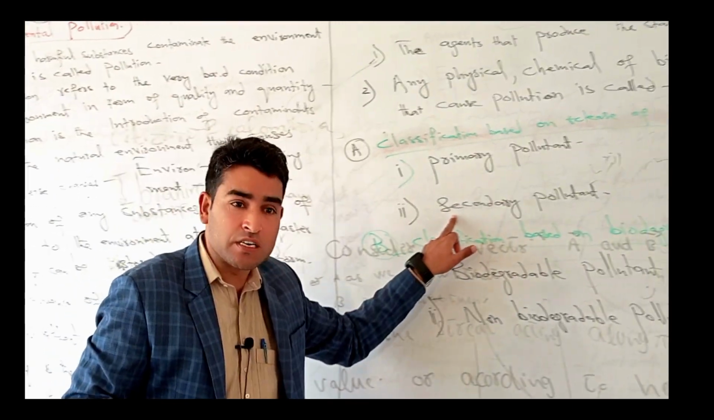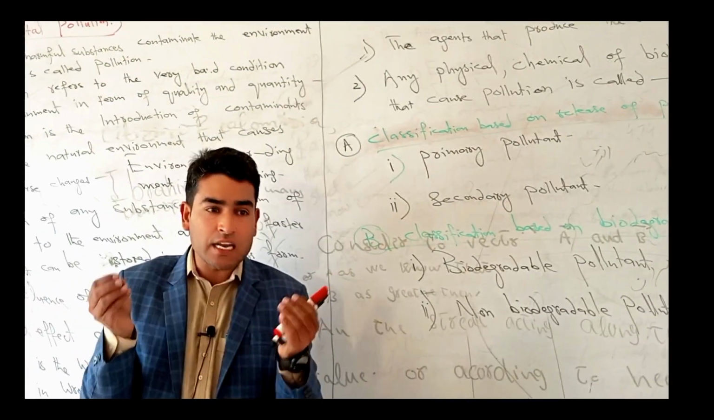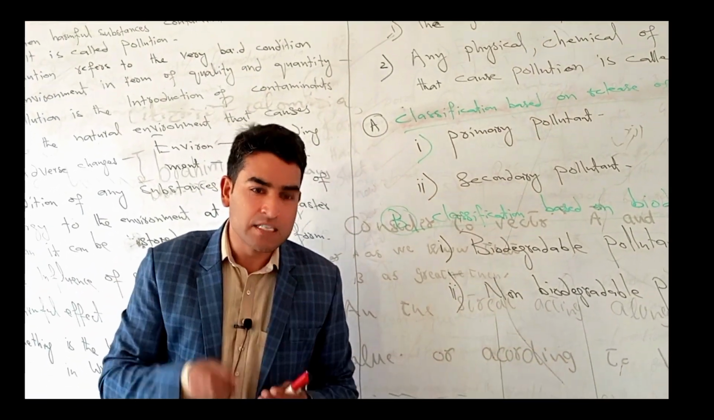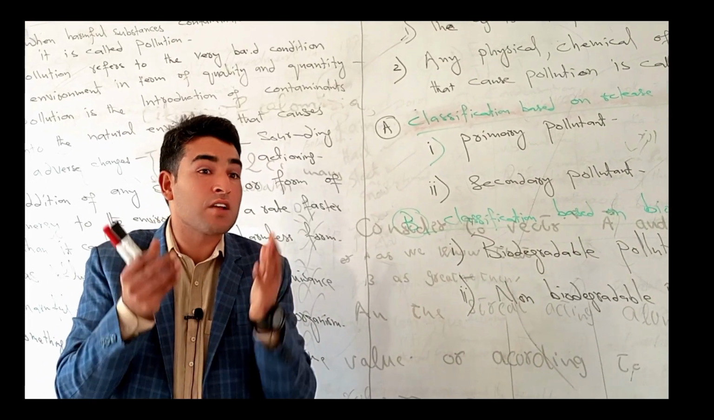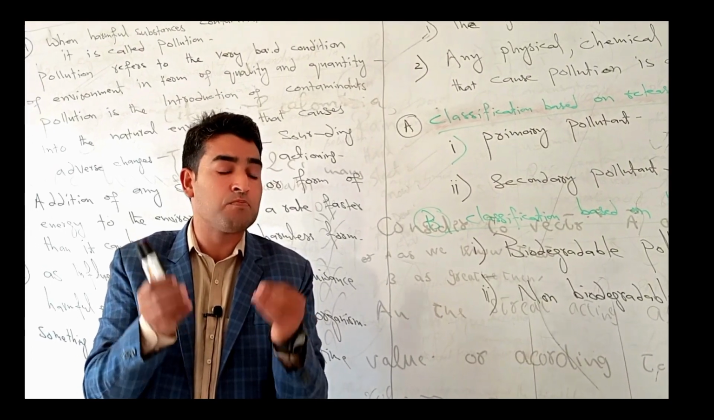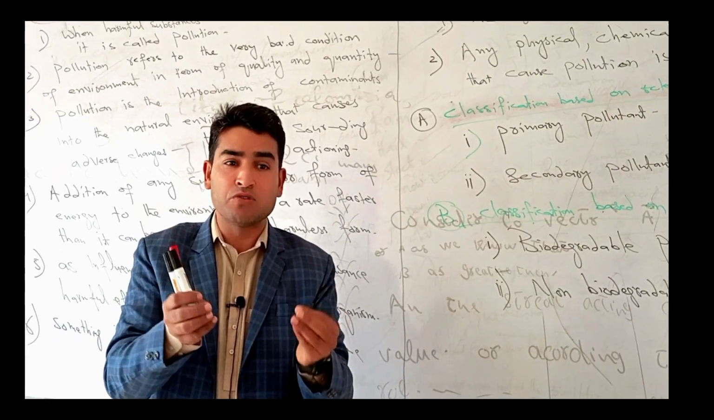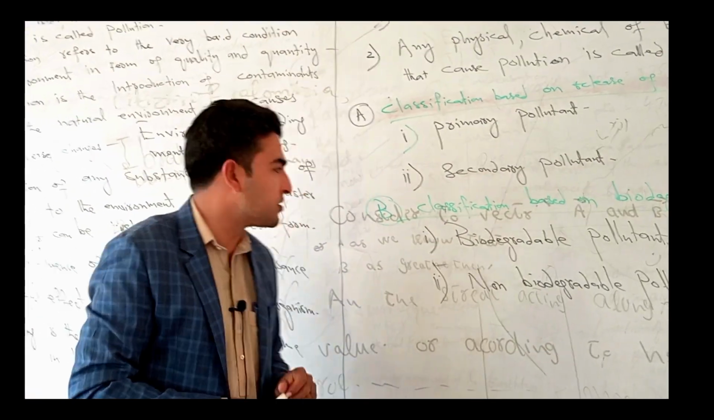And secondary pollutants are those pollutants formed within the environment when primary pollutants combine with one another. For example, H2SO4 and HNO3, which are types of acids, are produced due to the combination of two or more primary pollutants with one another in the environment. Then it is known as a secondary pollutant.